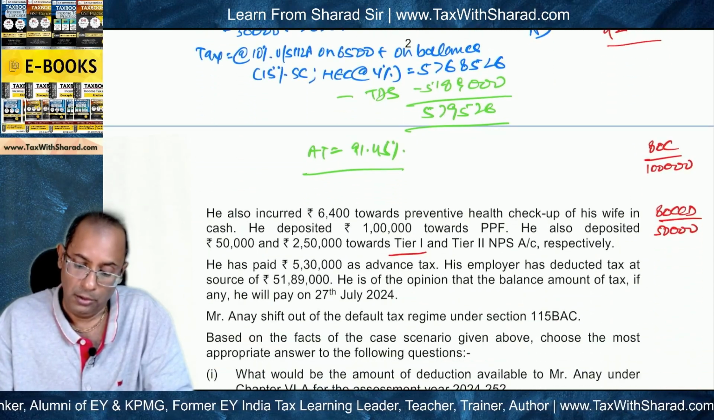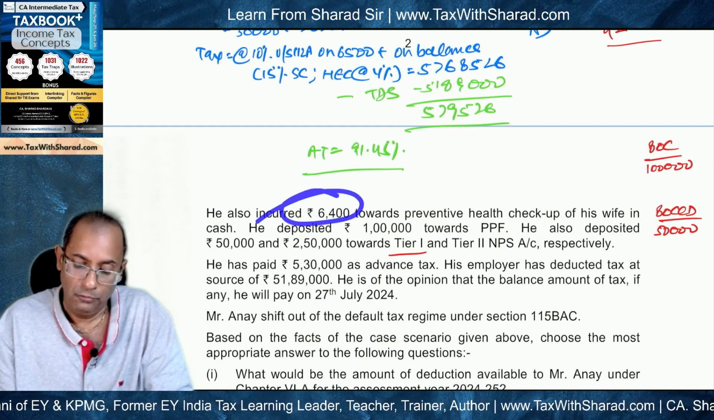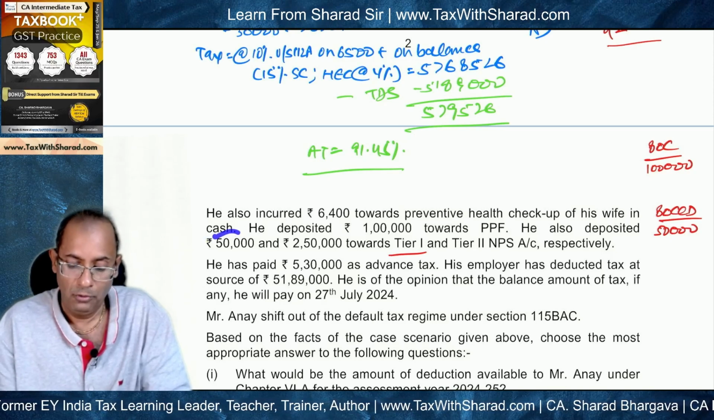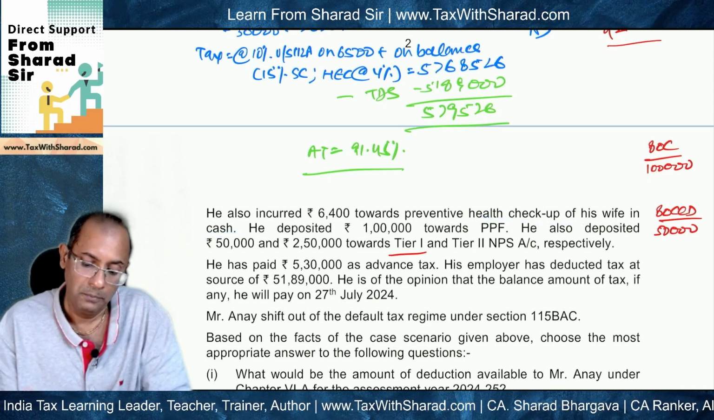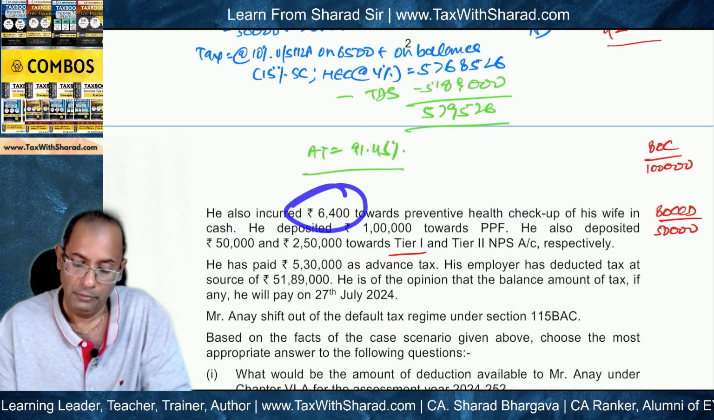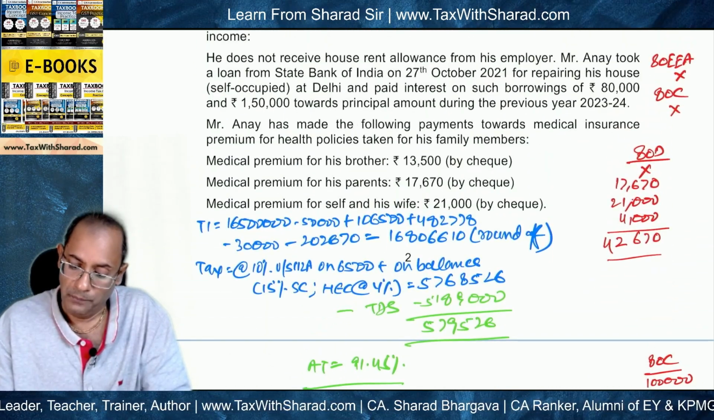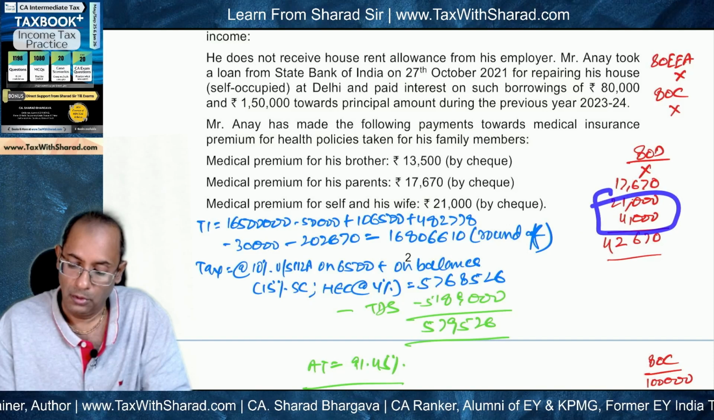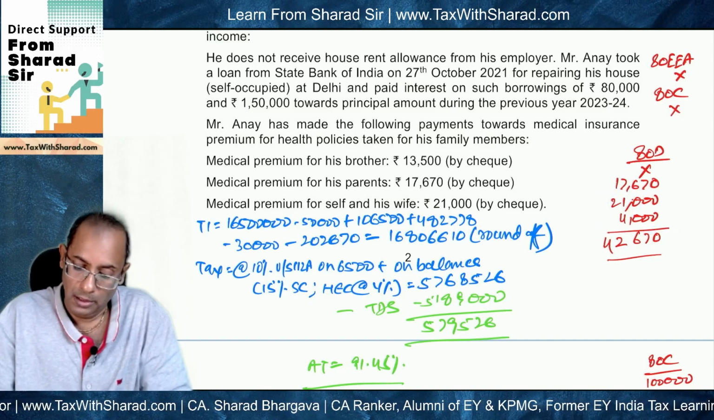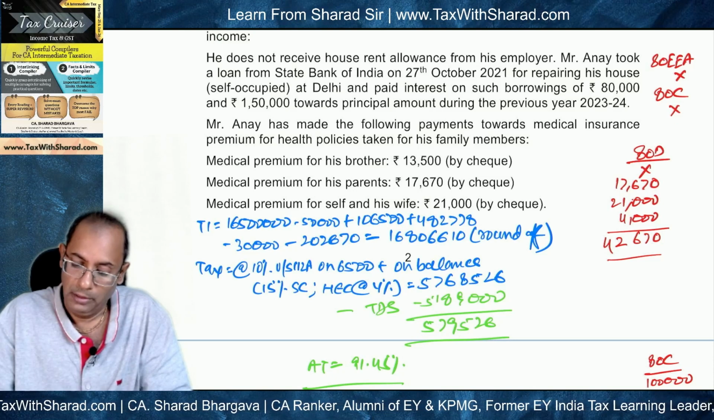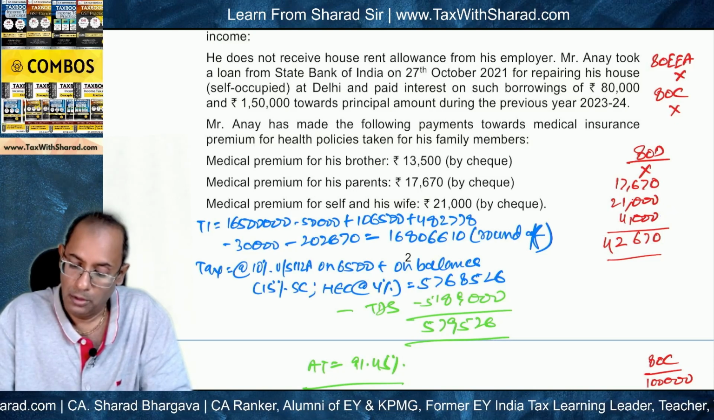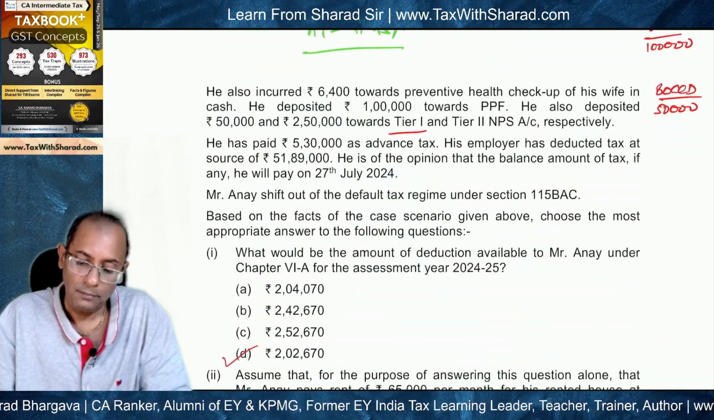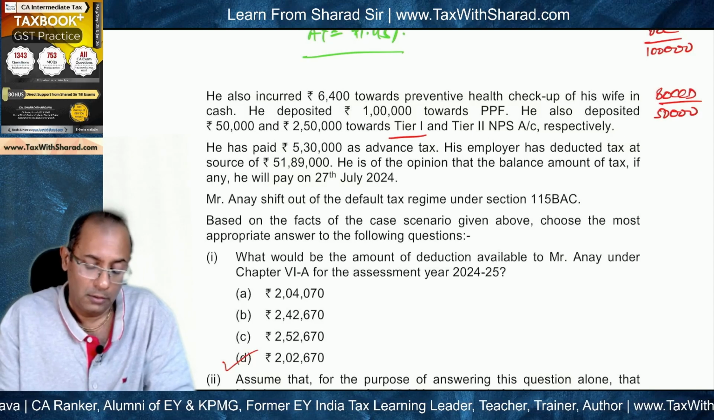And next we are told that he incurred 6,400 towards preventive health checkup of his wife in cash. So even if it is in cash, for preventive health checkup, deduction is allowed under 80D. But for preventive health checkup, the overall limit is 5,000. But still we will be able to provide deduction of only 4,000, because 21 plus 4 becomes 25. So overall deduction for self and wife cannot exceed 25,000. So 4,000 becomes deduction on this count. So total deduction under 80D becomes 42,670. So this was about 80D.